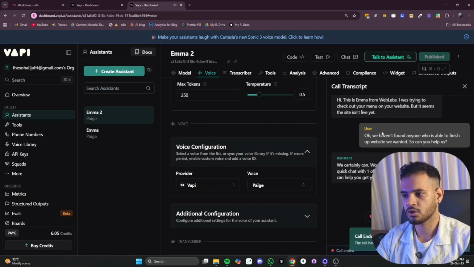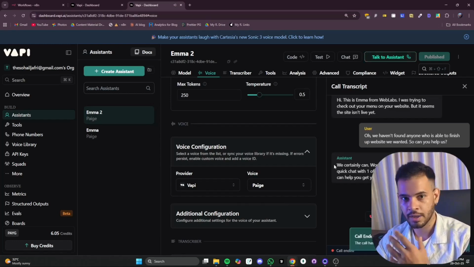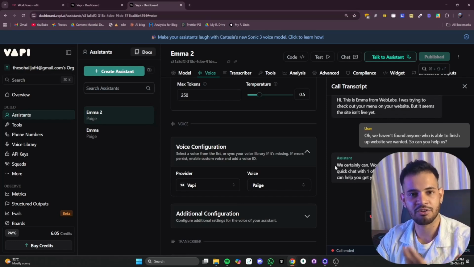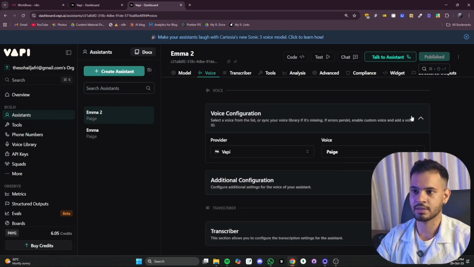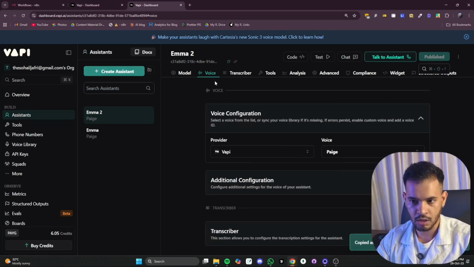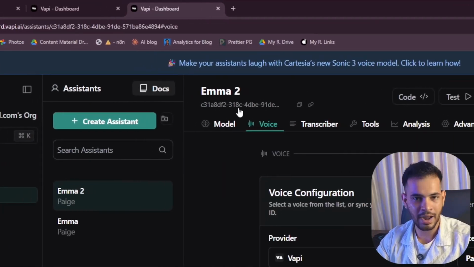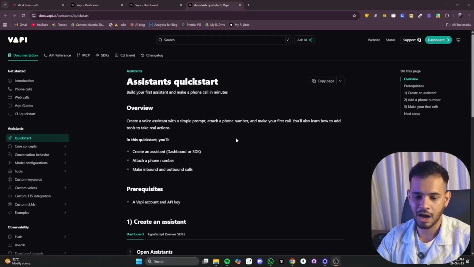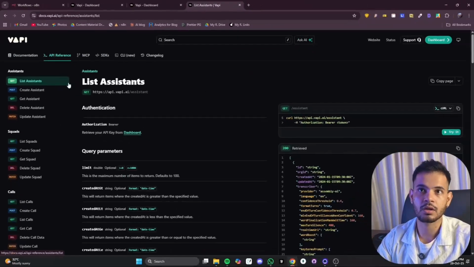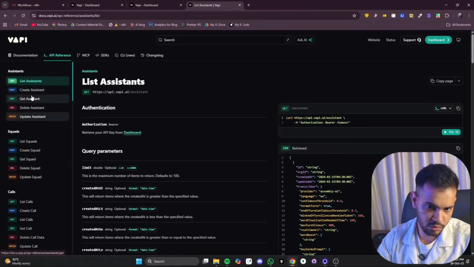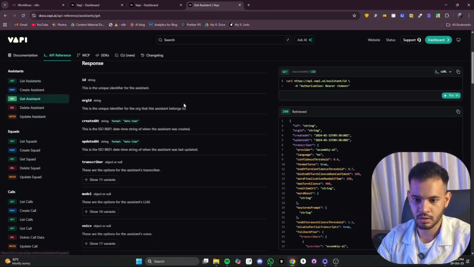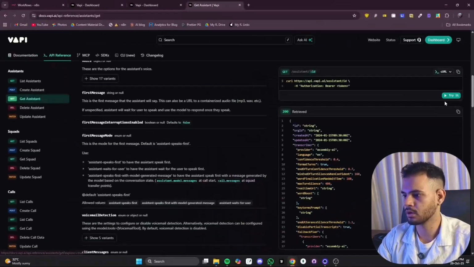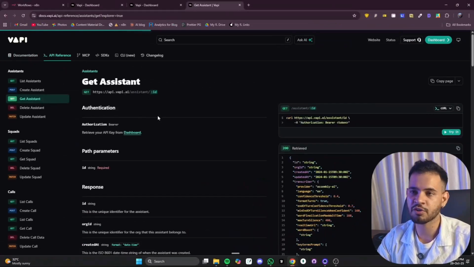Yes. So this is how you can interact with your agent and check how the voice is, how the delivery is. After you feel confident about your AI agent, what you need to do is copy this ID or code and head over to docs. After coming to the docs, you can head over to API references. Coming here, you have to go to get assistant. Now you have to click here. It will open a widget where you can interact with the API.